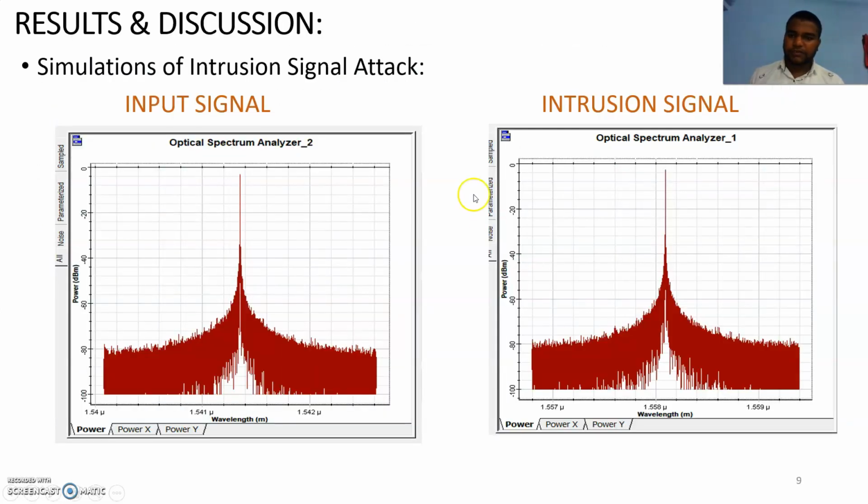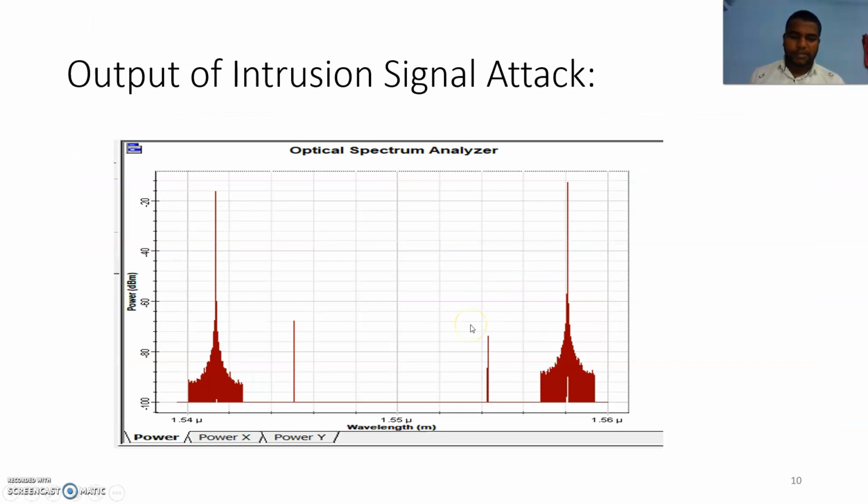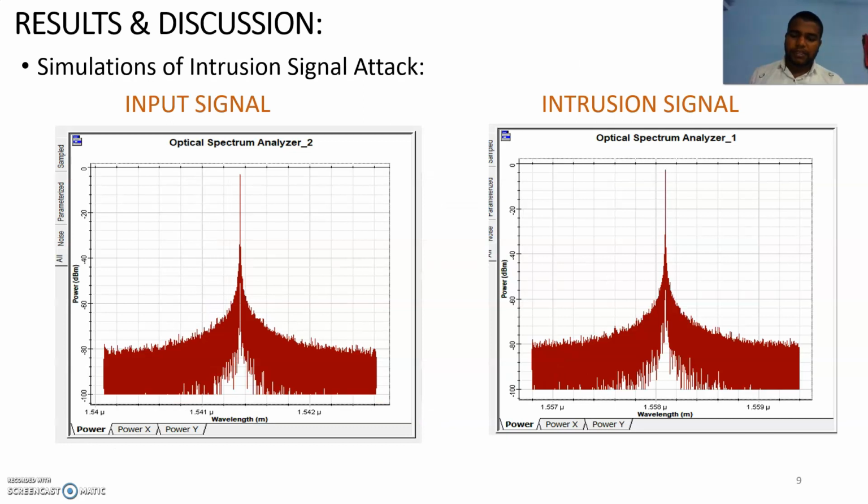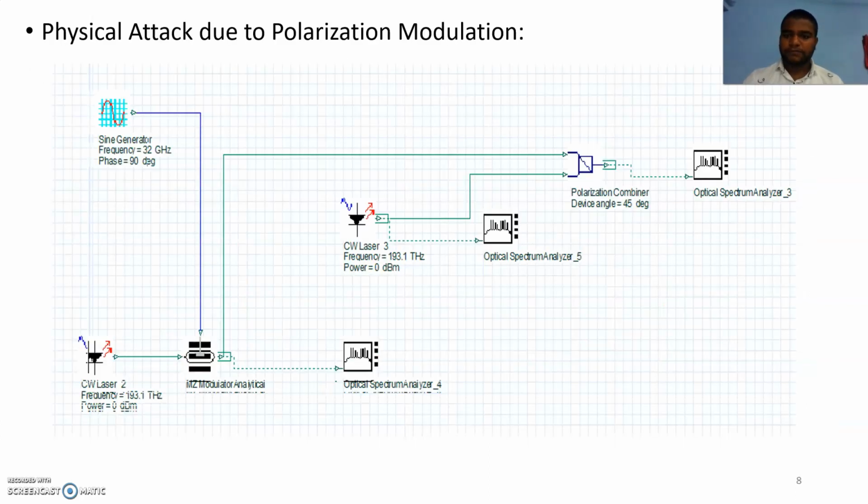In the graphs we can clearly see, in the intrusion signal attack, the input signal is this one, and the intrusion signal is this one. Due to mixing of these two signals, the output will be like this. The power of the output signal will become different, the wavelength will be different, and the bandwidth will be different. So the output will be completely different. So here the attack has taken place. By collecting various samples like this, we will use a machine learning algorithm for the review.